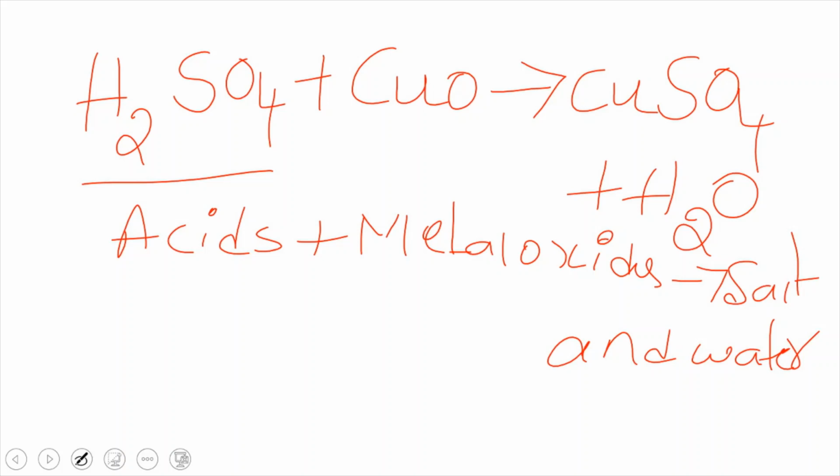This is nothing but a neutralization reaction. You already know, from class 8 on metals and non-metals, that all metallic oxides are basic in nature. So acids react with bases to produce salt and water. The same thing happens here: acids react with metal oxides to give salt and water.